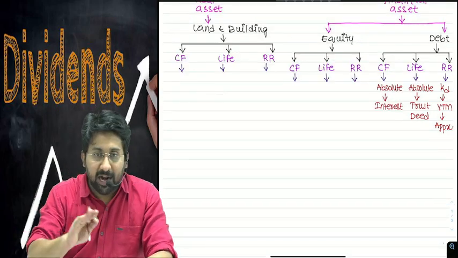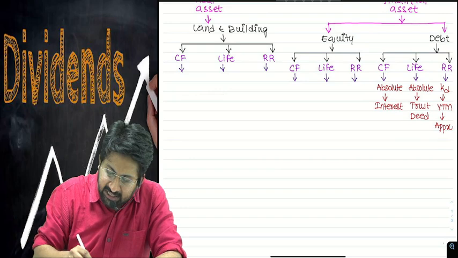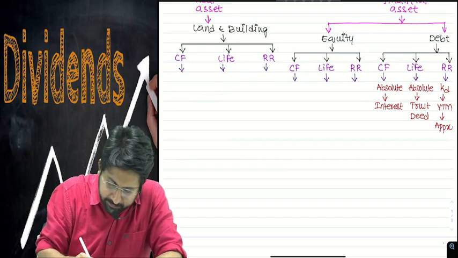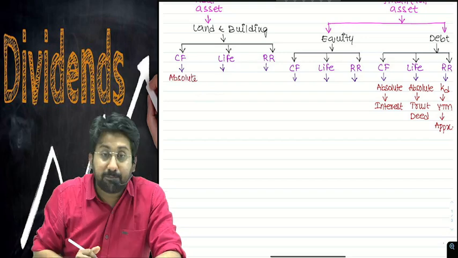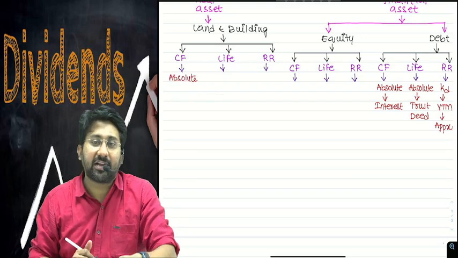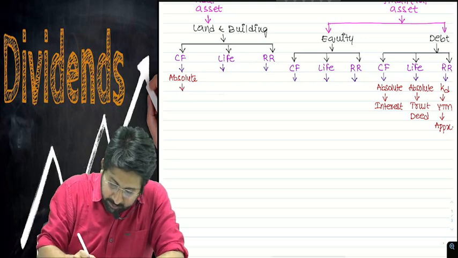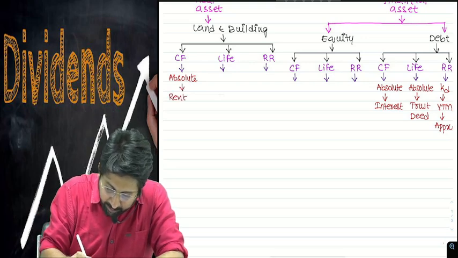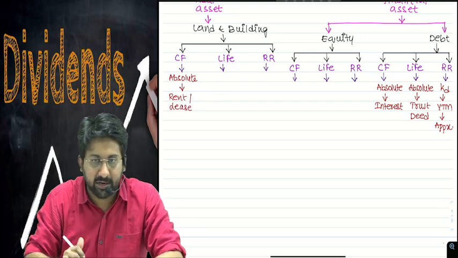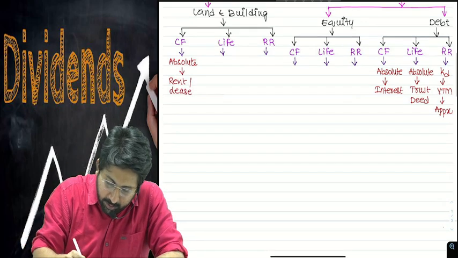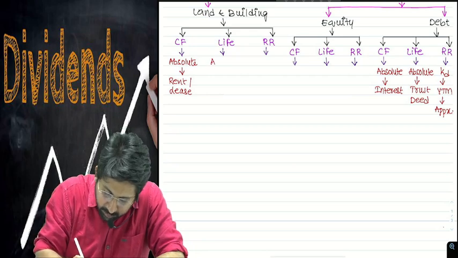Now let us come to land and building. What is the cash flow that a land and building can give? This is absolute, because you will only decide the cash flow. This can be rent or lease, something like that. Life. Life is